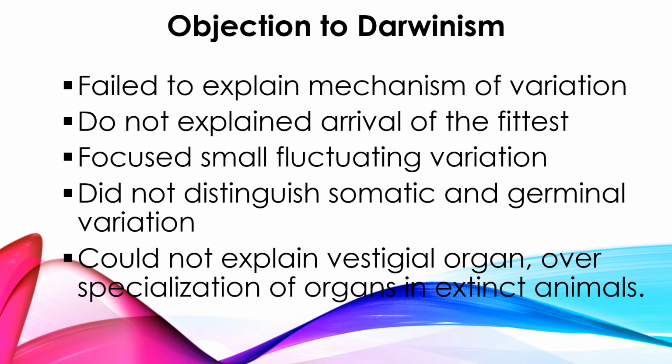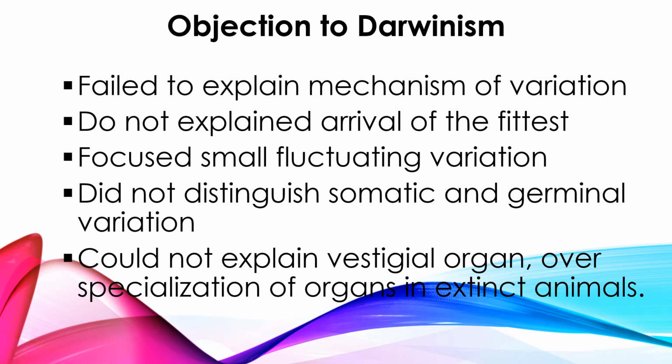So that point is not mentioned by Darwin, right? And the third objection is that he focused on small fluctuating variation. He focused only on small, fluctuating variations. Fluctuating, in the sense that up and down will be there, right?